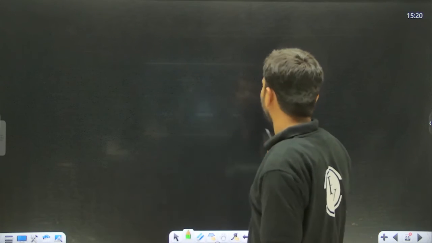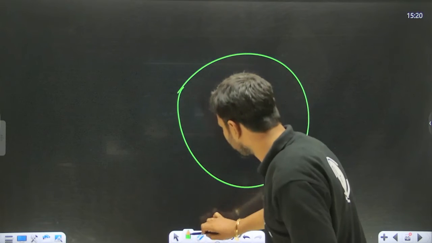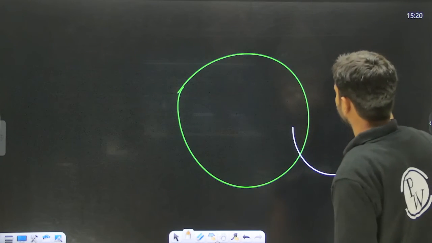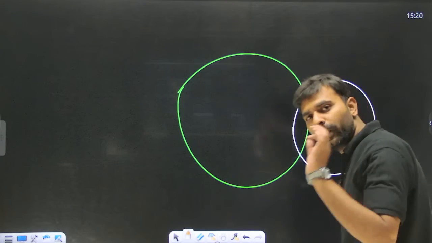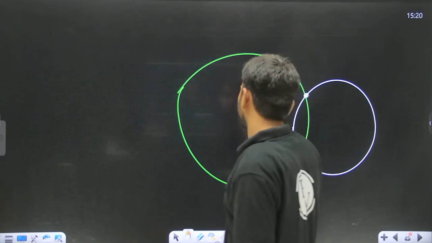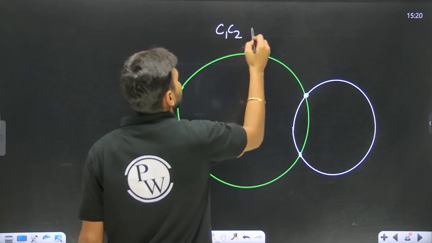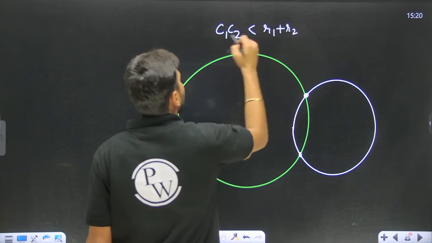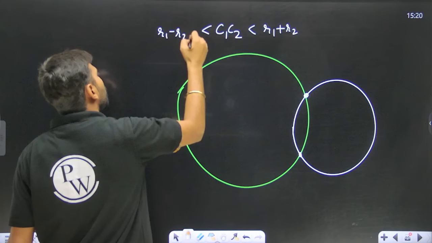If the two circles are cutting each other, then only the condition of orthogonality will come. Only in the case when the two circles are cutting each other at 2 distinct points. That means the distance between the centers is less than R1 plus R2 and greater than R1 minus R2. Yes or no? Only in this case.